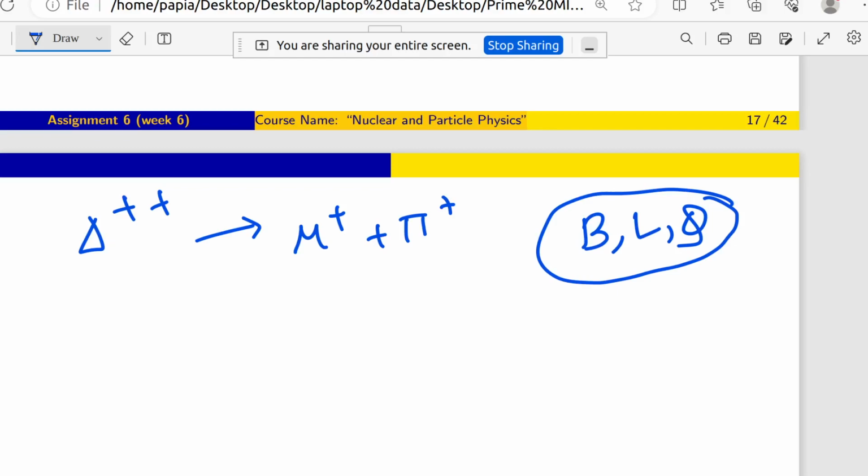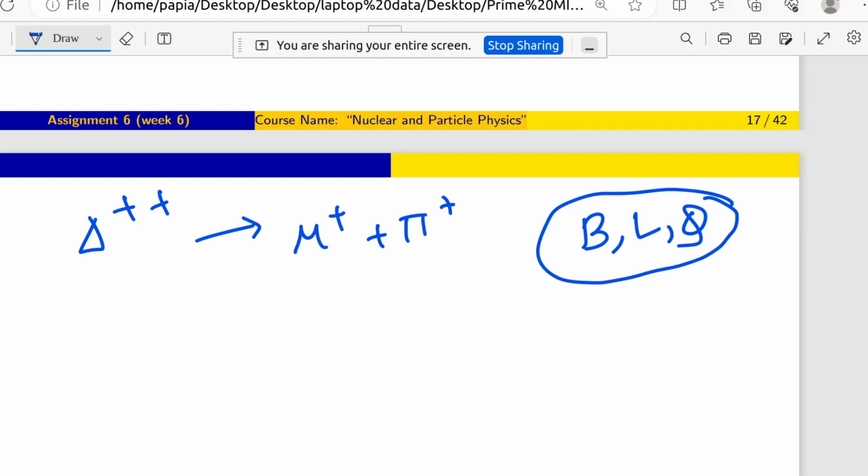From that interaction I can definitely tell that it is not possible because delta B is not equal to 0 for this interaction. Why? On the left hand side delta plus plus is a baryon, and on the right hand side mu plus and pi plus are not baryons. So the right hand side will be 0 and 0, and the left hand side will be plus 1. So automatically we can say that this nuclear reaction will not be possible.